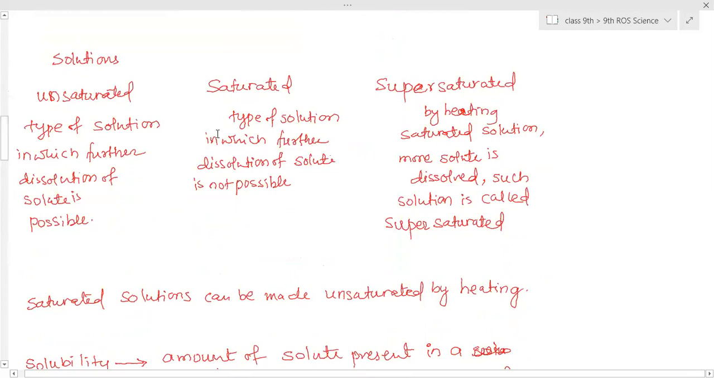So write down the definitions. Unsaturated: the type of solution in which further dissolution of solute is possible. Saturated: the type of solution in which further dissolution of solute is not possible. And supersaturated: on heating the saturated solution, more solute is dissolved. Such a solution is called a supersaturated solution. And the saturated solution can be made unsaturated by heating it.